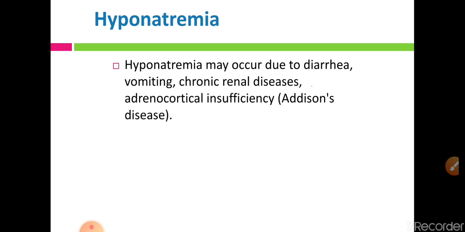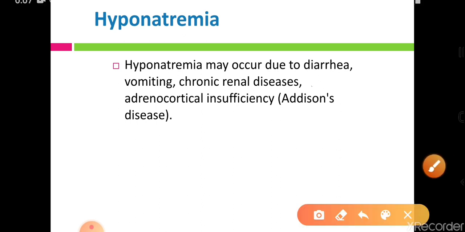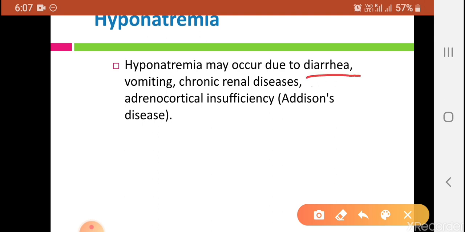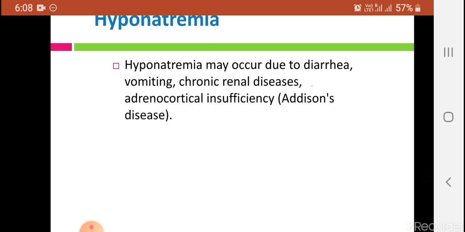Hyponatremia may occur due to diarrhea, vomiting, chronic renal diseases, and adrenocortical insufficiency. In these conditions, sodium is excreted in larger quantity, so less sodium is present in the serum, and that is called hyponatremia.